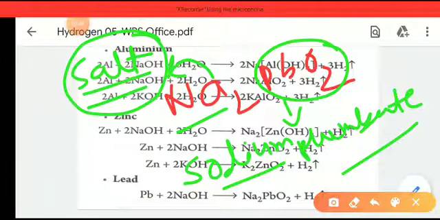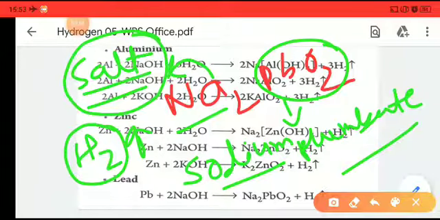Apart from this salt, whenever a metal is reacted with the alkali, it will form H2 gas, hydrogen gas, and that will evolve from the system as well. So remember, only an amphoteric metal will react with the base, and it will form a salt and hydrogen, and hydrogen will be evolved as a gas, and the salt will be named zincate, aluminate or plumbate with the corresponding metal. If the metal is sodium, then sodium zincate. If the metal is potassium, that is potassium zincate.